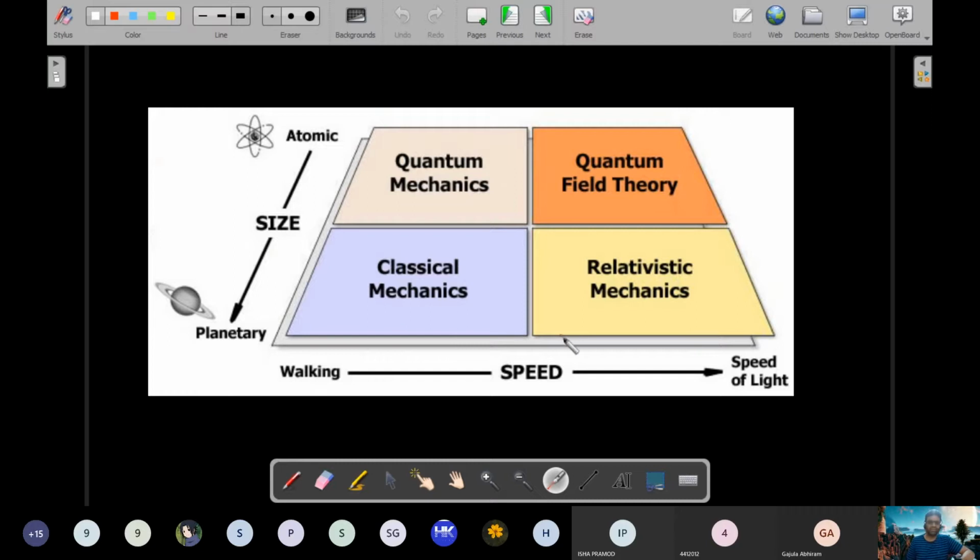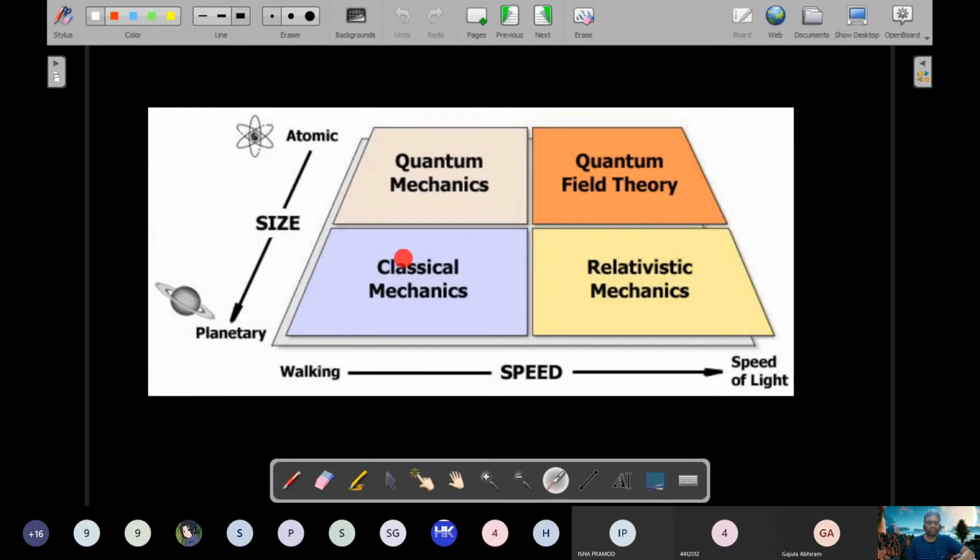But if speed is starting to increase, then you have to go to relativity. And if speed increases and size decreases to the very small, then we'll go to quantum field theory. And if speed is small but the size is also small, then you will end up having quantum mechanics. So our basic syllabus at 11th class and 12th class level for JEE would revolve mostly around this part, right? That classical mechanics part. Only here the laws will be applicable.